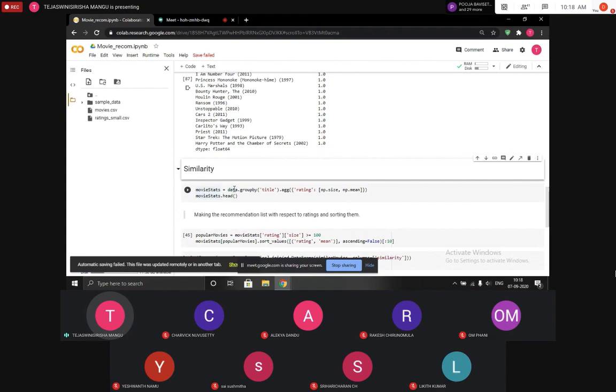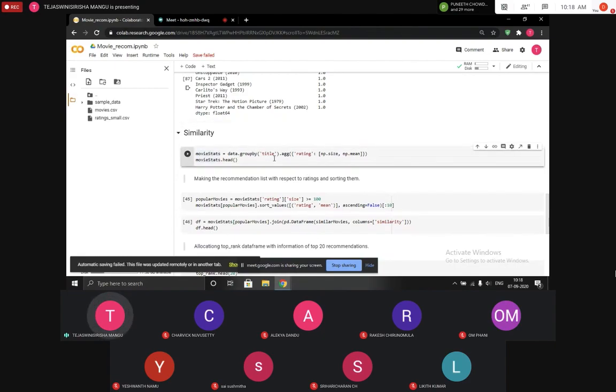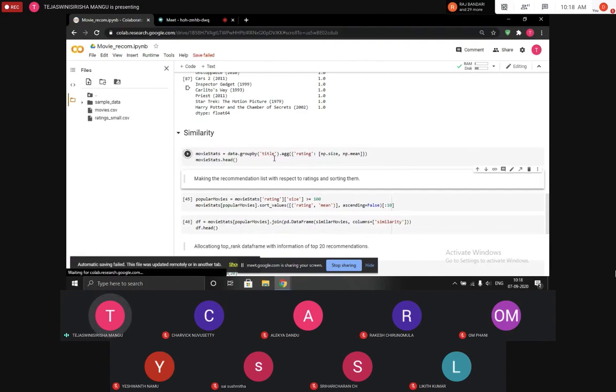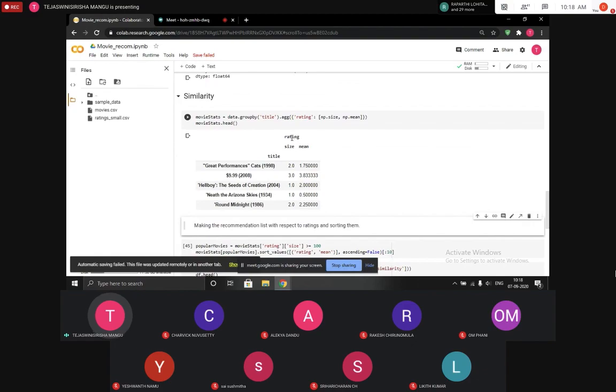So in order to obtain the similarity of movies with more efficiency, we need to perform the following operations. First, we are grouping the ratings by the title, and then aggregating them into groups with respect to size and mean. Here you can see that all the movies are aggregated using the aggregate function into size and mean.